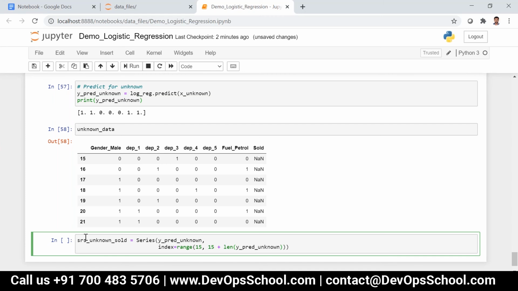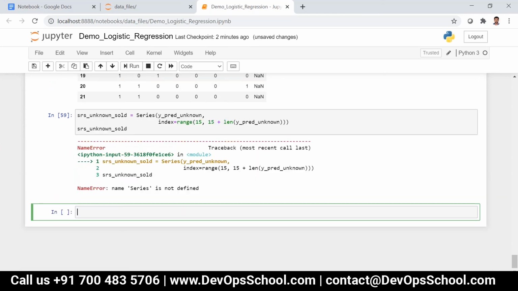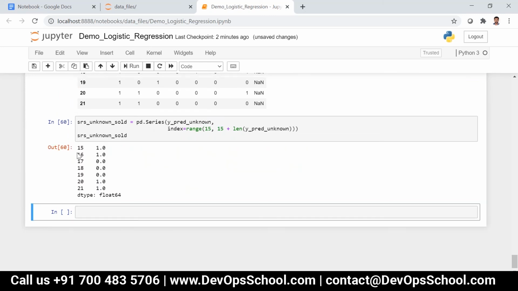So now if I just print this, I'll be having something like this. Again I'm making the same mistake, so pd dot. Now you can see 15 is 1.0, 16 is 1.0, 17 is something like this, right?